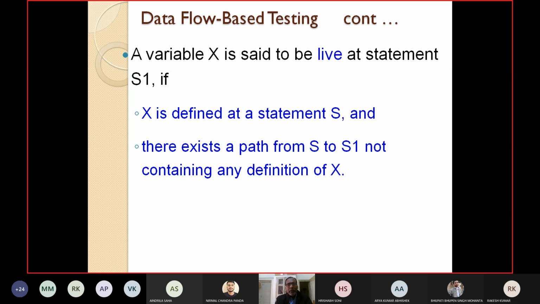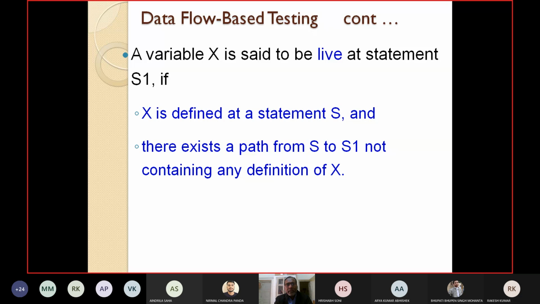And there exists a path from statement S to statement S1 not containing any redefinition of X. That means X is defined at S, and in between S and S1, X is not redefined. X is used at S1. If this condition is satisfied, we say that X is live at S1.